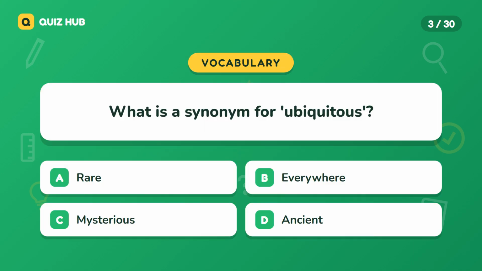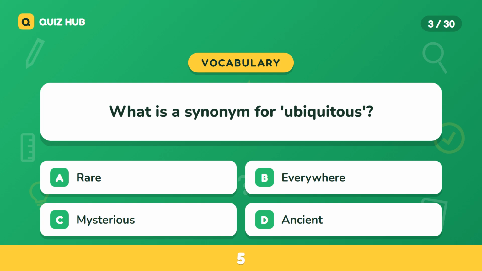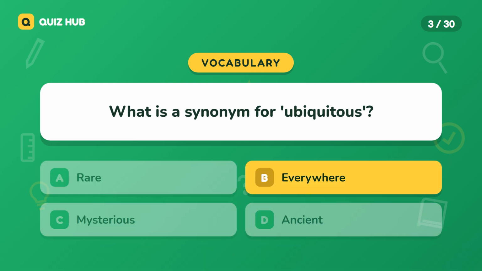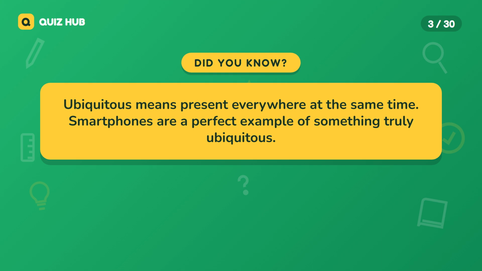Question 3. What is a synonym for ubiquitous? A. Rare. B. Everywhere. C. Mysterious. D. Ancient. The correct answer is everywhere. Ubiquitous means present everywhere at the same time. Smartphones are a perfect example of something truly ubiquitous.